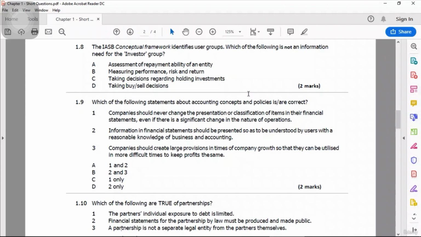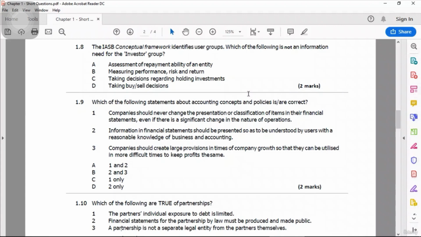First is assessment of repayment ability of an entity. Okay. Number 2, measuring performance, risk and return. Yes, of course, this is what investors are looking at, performance, risk and return. Taking decisions regarding holding investments. Yes, this is true. This is where they take decisions about their investments. Taking buy-sell decisions, buying or selling of a business. This is also what they are doing. So B, C and D, all 3 of them are related to the investor group.